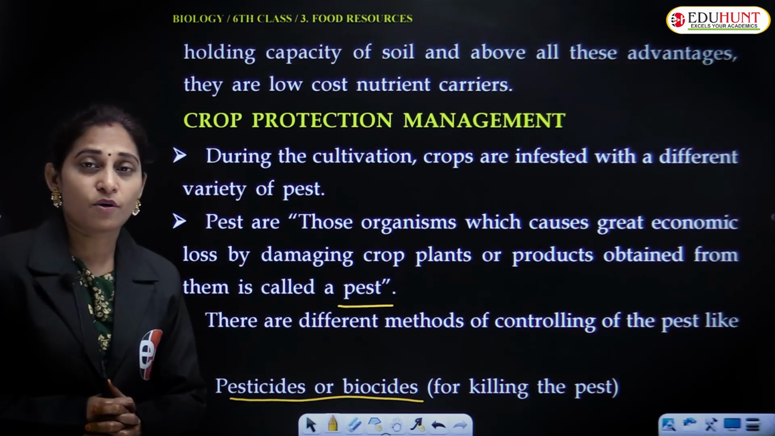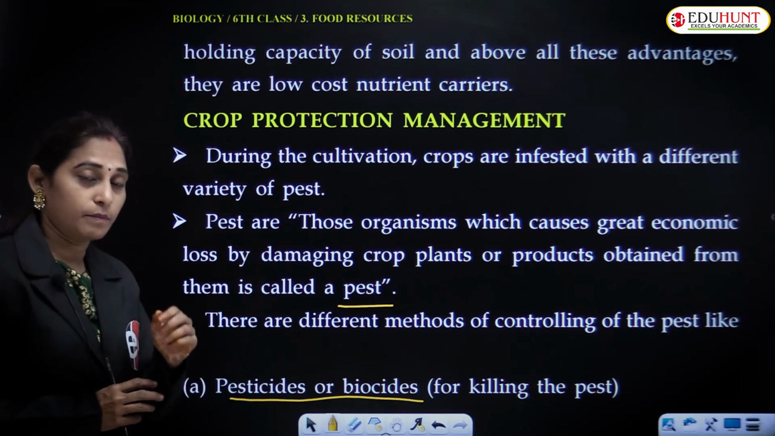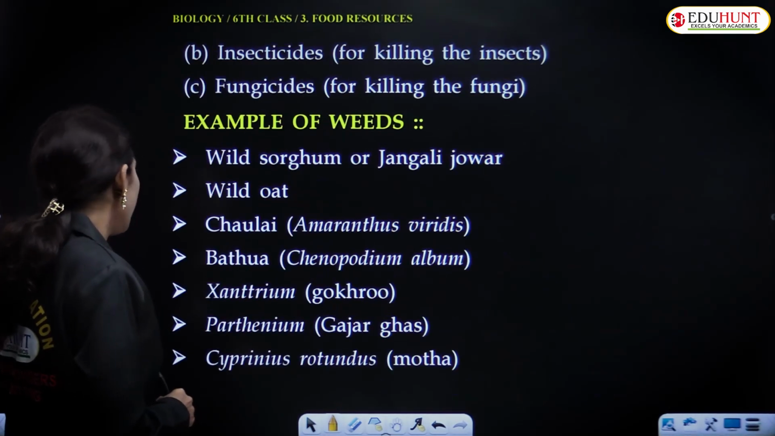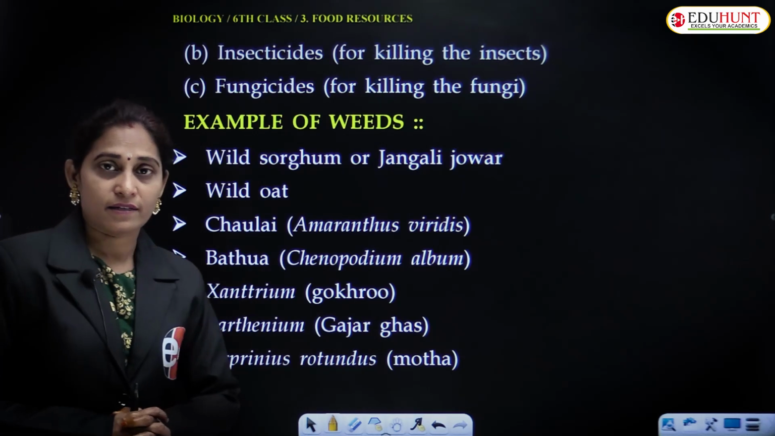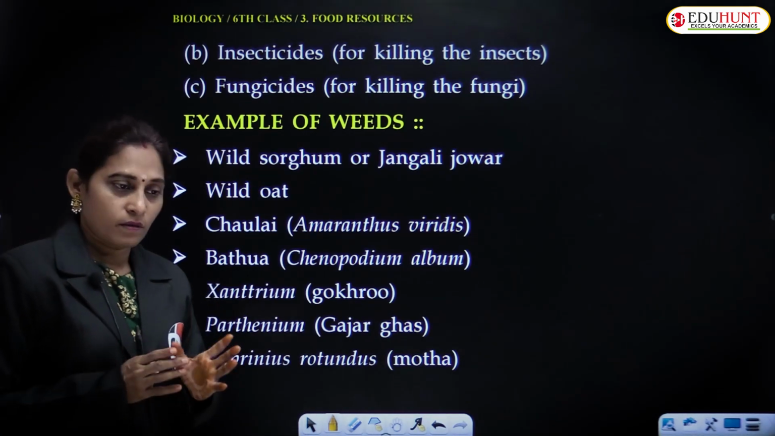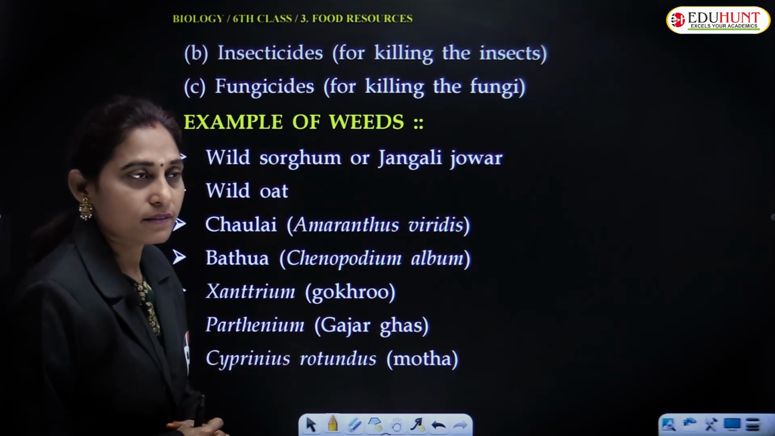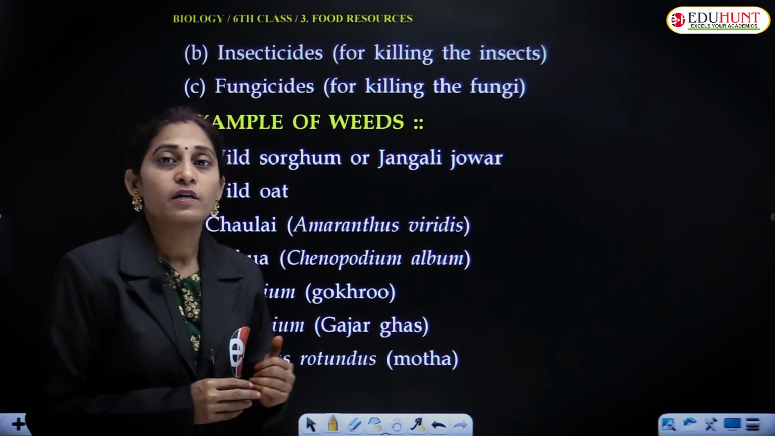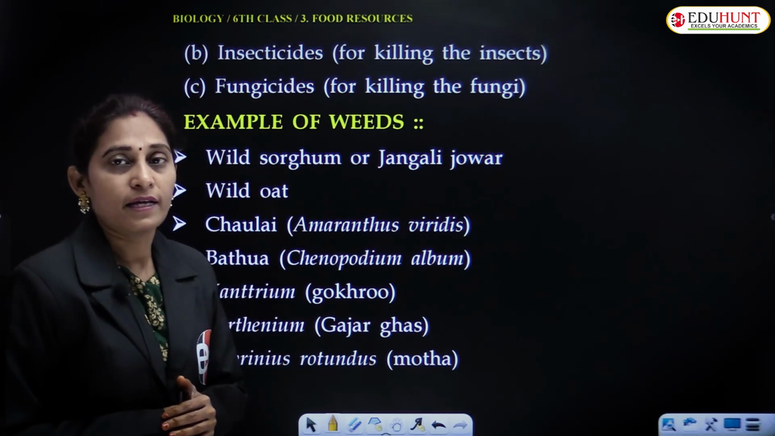To control a pest, we must use a pesticide or a biocide. And if it is an insect, we use insecticide to destroy the insect. If the crop is exposed to a fungal attack, then we should use fungicide.